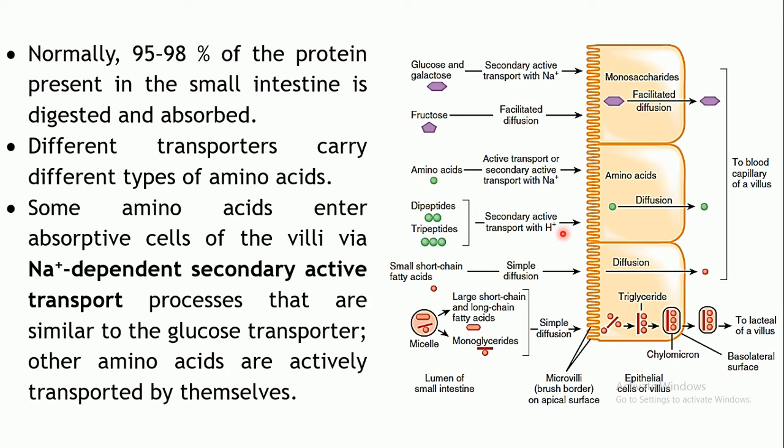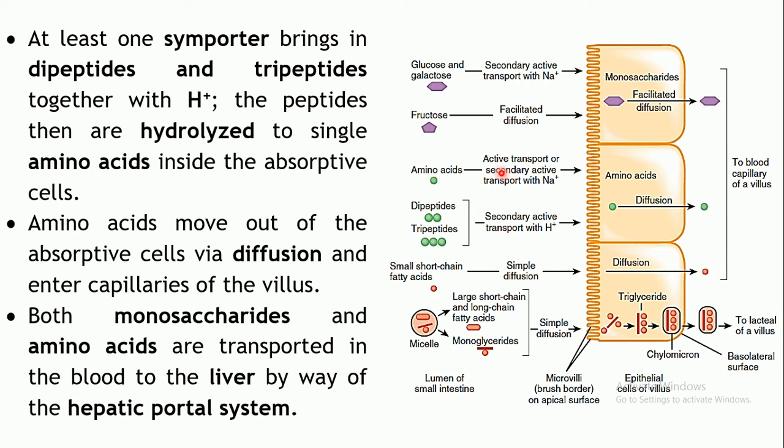Now there are different types of transporters meant for carrying different types of amino acids. There are certain amino acids which are transported by sodium dependent secondary active transport, just like your glucose and galactose. Apart from this, the dipeptides and tripeptides utilize the secondary active transport which is coupled with H plus ion. So instead of sodium, here there will be binding sites for H plus.